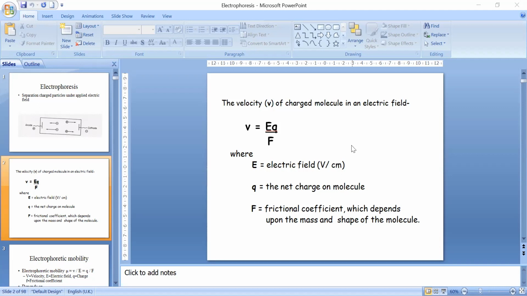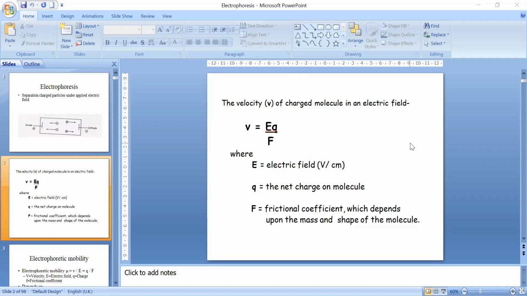Here also in electrophoresis, if two components are moving with different velocity, that means one is moving fast and one is moving slow, then it is again called differential migration, and that is the principle of separation, how separation will take place. Now the velocity of a charged particle in an electric field is given by an equation.